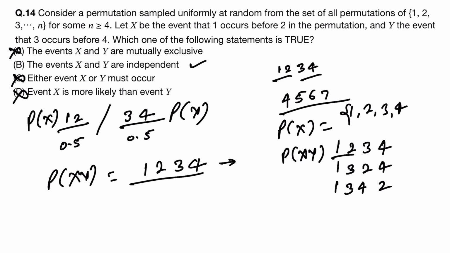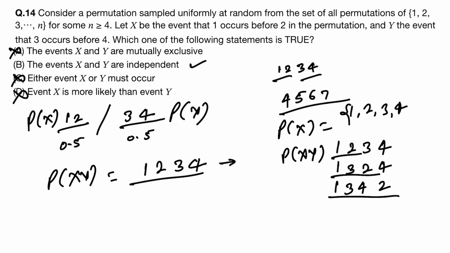See here, 2 has come after 1. Is there another case possible? No. If 1 comes at second position, then 3, 4, second position I will bring 1.